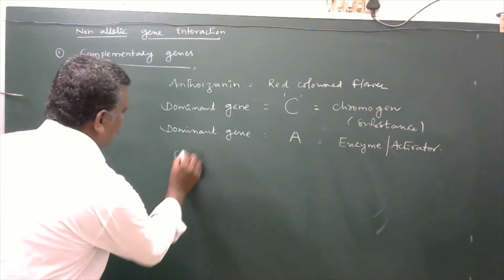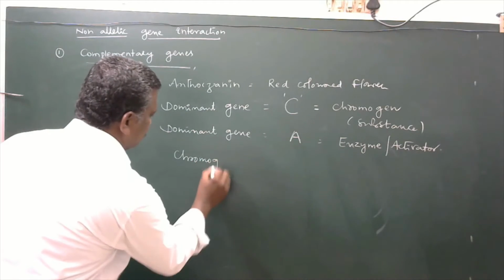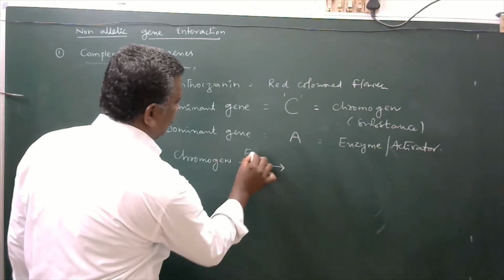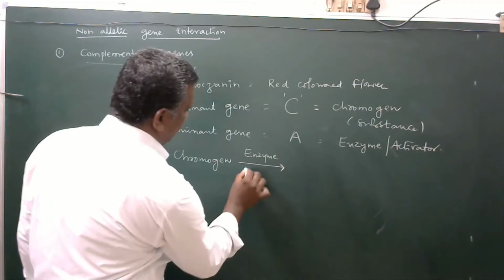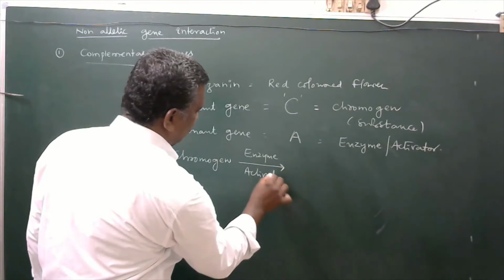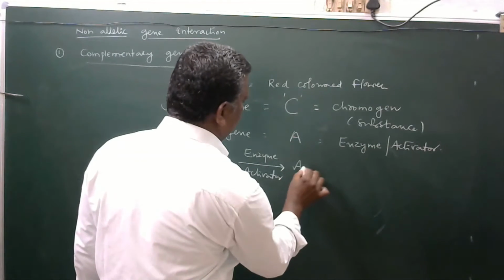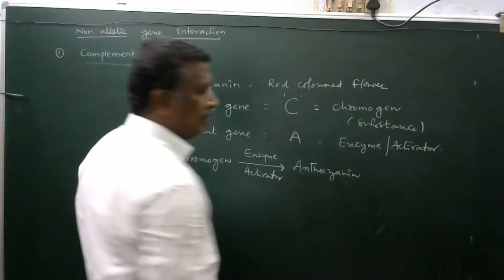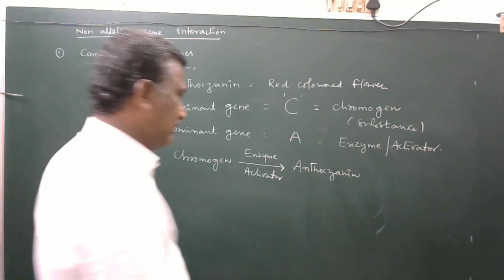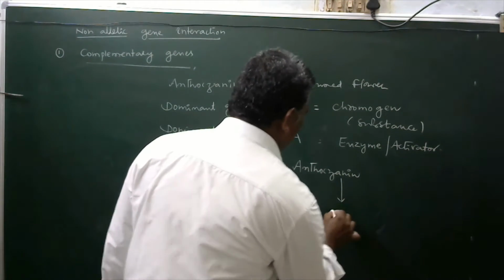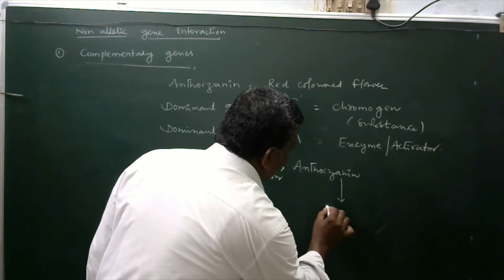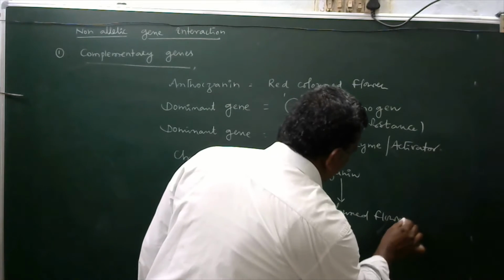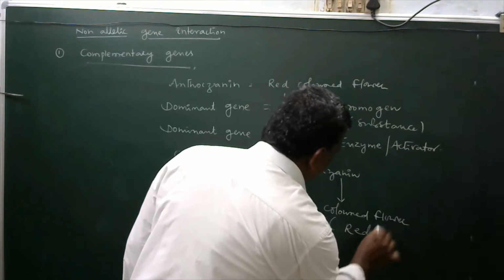So, chromogen in the presence of enzyme or activator is converted to anthocyanin. Anthocyanin is a color pigment that immediately produces color, the colored flower, that is red color.